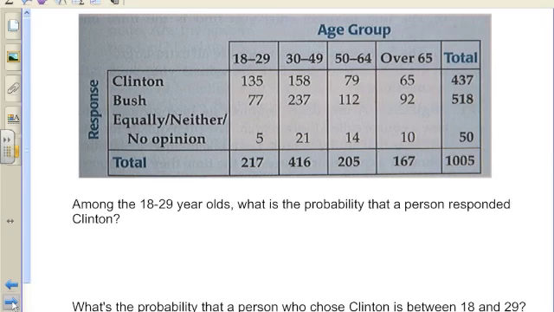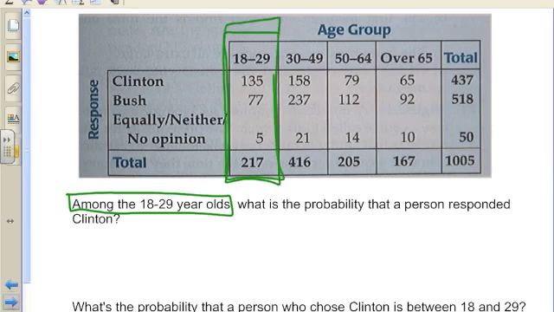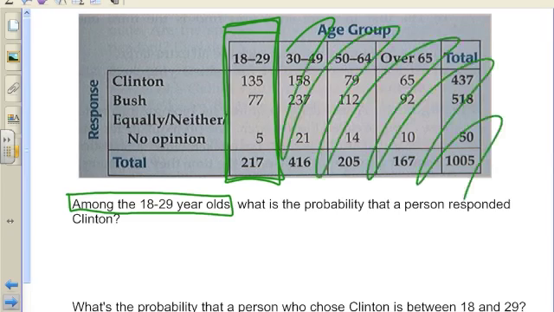But then we're going to change things up a little bit. Same table, same story, but now I have this among the 18 to 29-year-olds. So all of a sudden, I'm saying I know somebody is 18 to 29. So before I even answer the question, I'm going to zoom in on 18 to 29. The rest of this table doesn't even matter to me anymore. It's gone. I only care about the 18 to 29-year-olds.